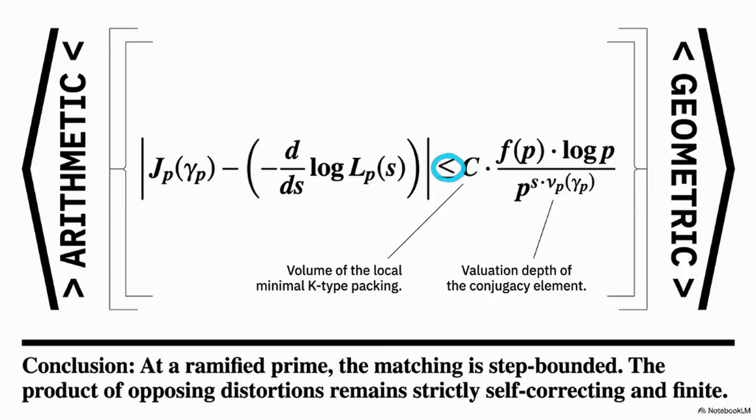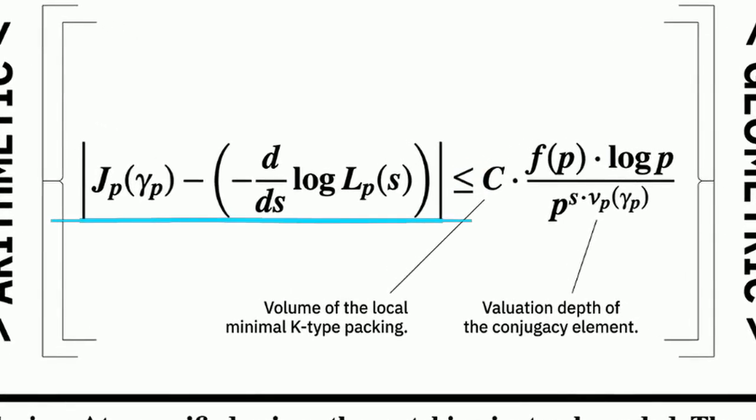Here is the explicit local upper bound equation governing these distortions. The gap between the geometric functional and the arithmetic L function derivative is strictly limited by the volume of the local minimal K-type packing and the valuation depth. The expanding geometric volume generated by a wild prime exactly matches the sudden truncation of the local L function. The local math boxes itself in.